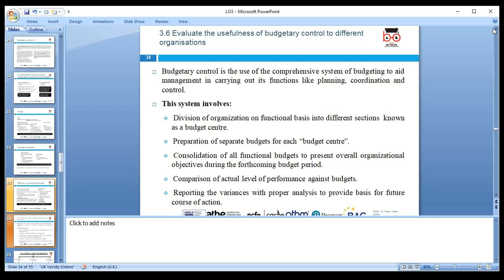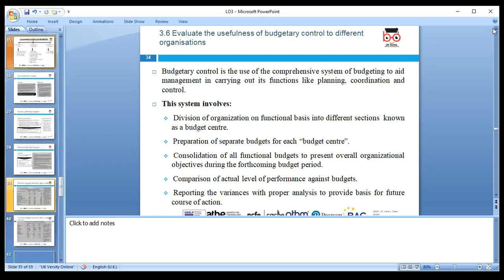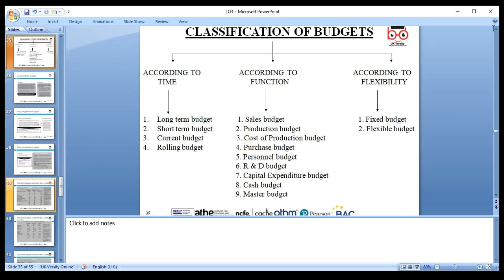Okay, guys, then we have 3.6. We need to look at what budgetary control is: the use of a comprehensive system of budgeting to aid management, carrying out functions like planning, coordination, and control. When making a budget, we always need to look according to the time, according to the function, according to the flexibility.